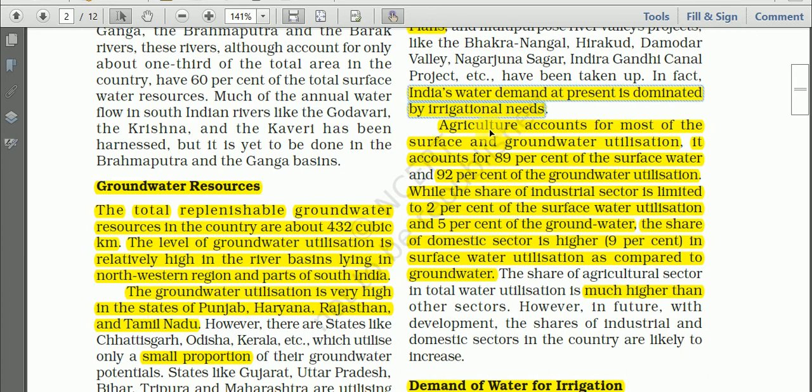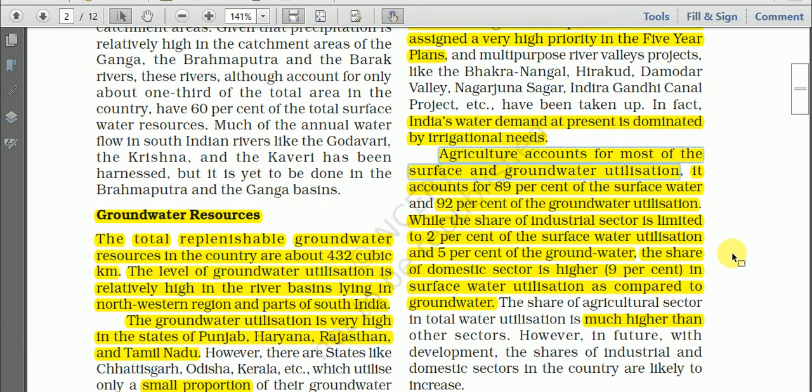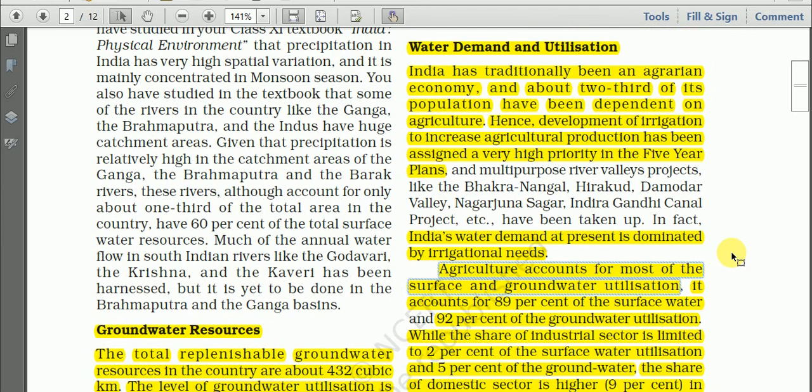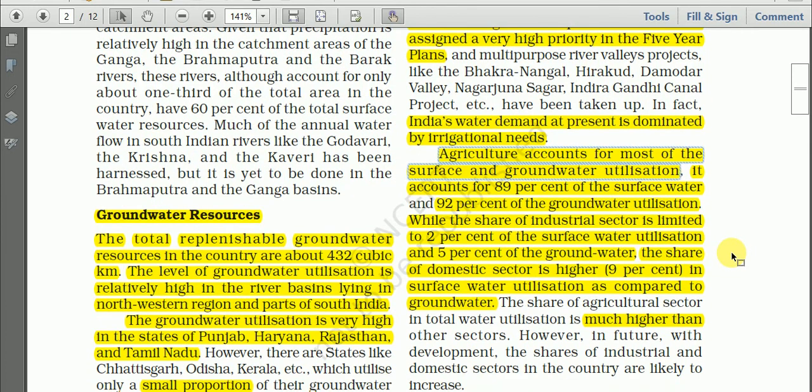And agriculture accounts, okay, this paragraph tells the sectoral demand of water resources in India. Okay, sectoral demand and utilization of water resources. Here agriculture accounts for most of the surface and groundwater utilization.